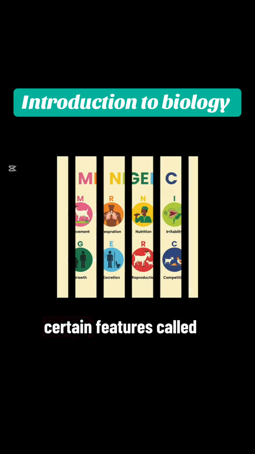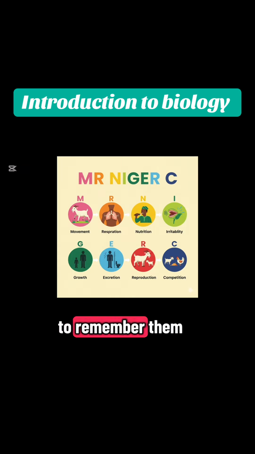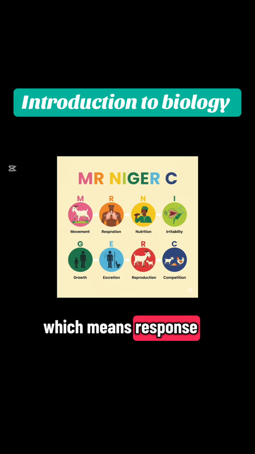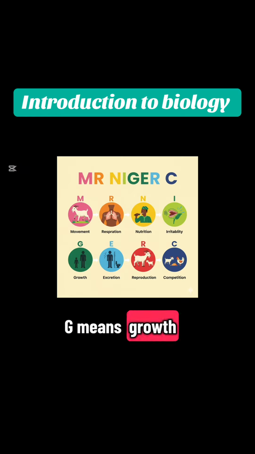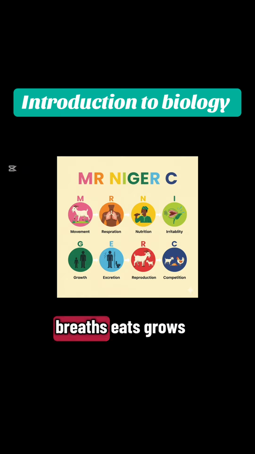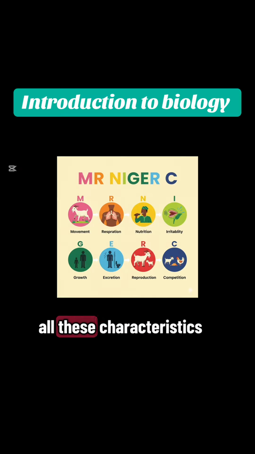Living things share certain features called characteristics of living things. To remember them, use Mr. Niger C, where M means movement, R means respiration, N means nutrition, I means irritability, which means response to stimulus, G means growth, E means excretion, R means reproduction, and C means competition. For example, a goat moves, breathes, eats, grows, and reproduces. That is why it is called a living thing. For a thing to be called a living thing, it must have all these characteristics.